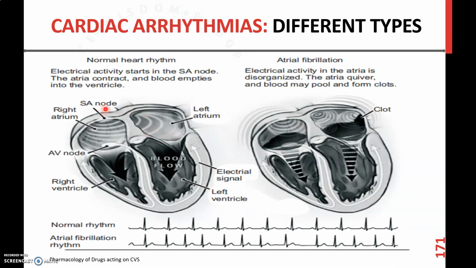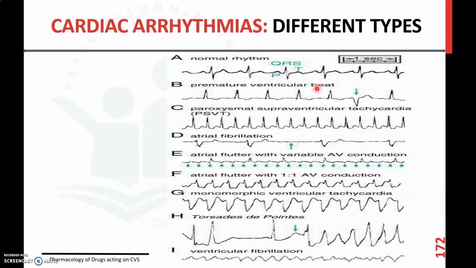So this normal rhythm will originate from the SA node and transfer to the AV node, and then it will transfer in the bundle of Purkinje fibers. In case of atrial fibrillation, the electrical activity in the atria is disorganized, so that blood in the atria may pool and form clots. So it will not be transferred fully into the ventricle either. That is a kind of atrial fibrillation.